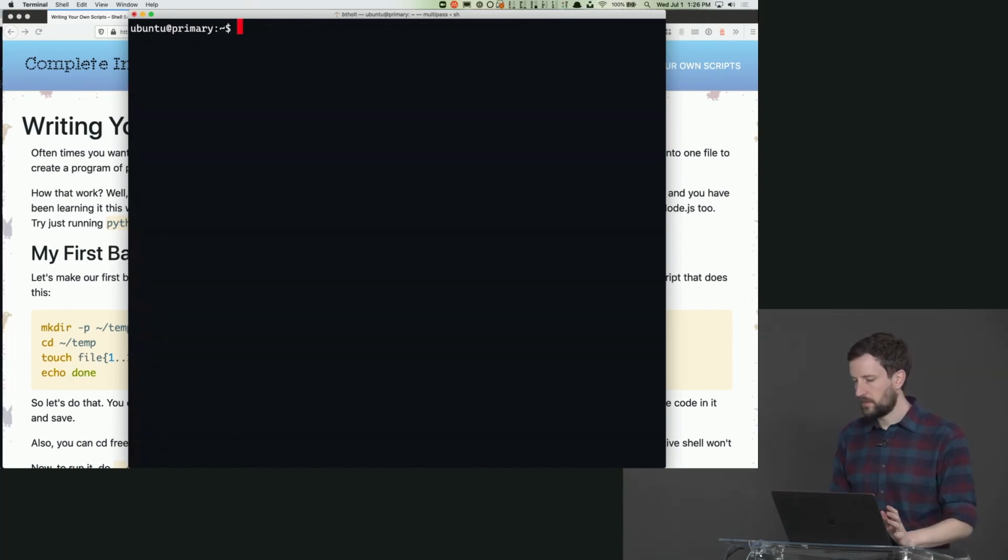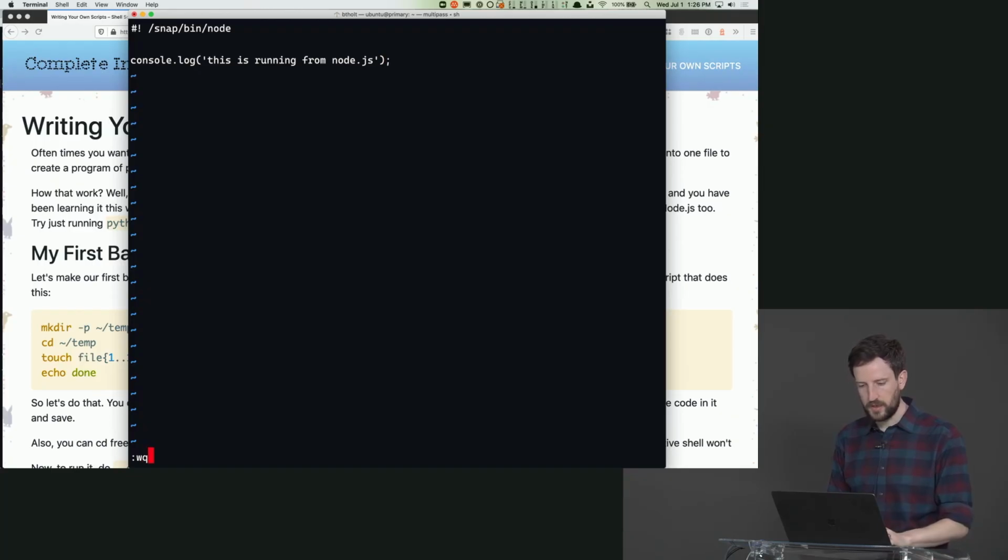So to prove my point here, we can define a different interpreter besides bash. Let's write a really quick Node one. So I'm going to say which node first to find out the path to node, because you have to get a fully qualified path. So /snap/bin/node, that's where my node is. So I'm going to copy that, and I'm going to say vi node-test with no file extension. I'm going to give it a shebang of /snap/bin/node, and then I'm just going to say console.log, this is running from Node.js.